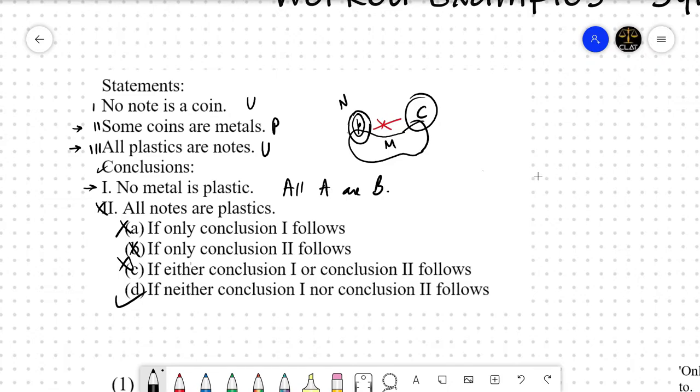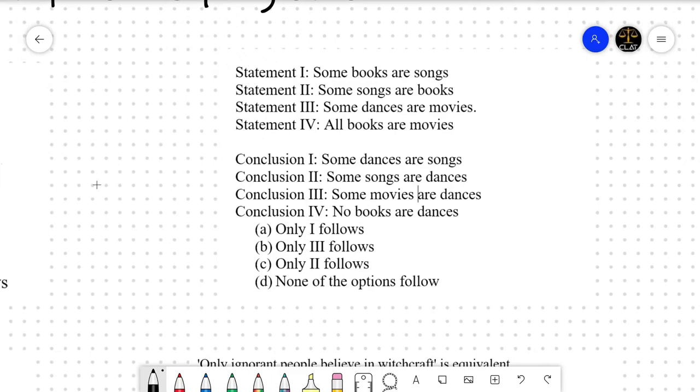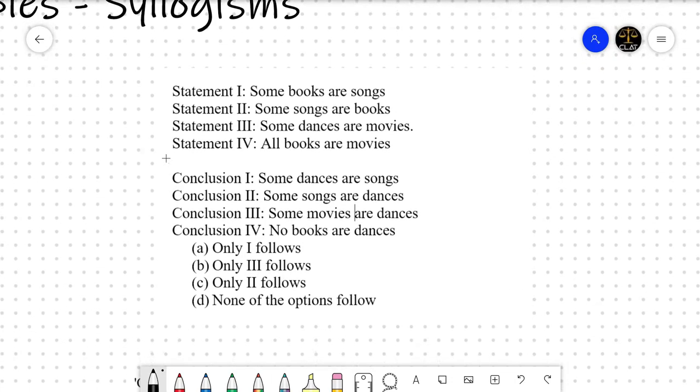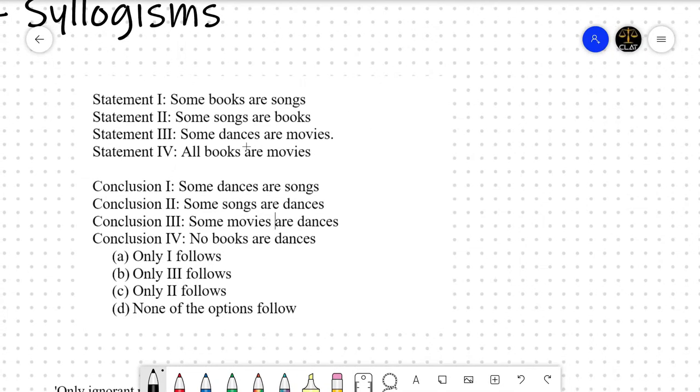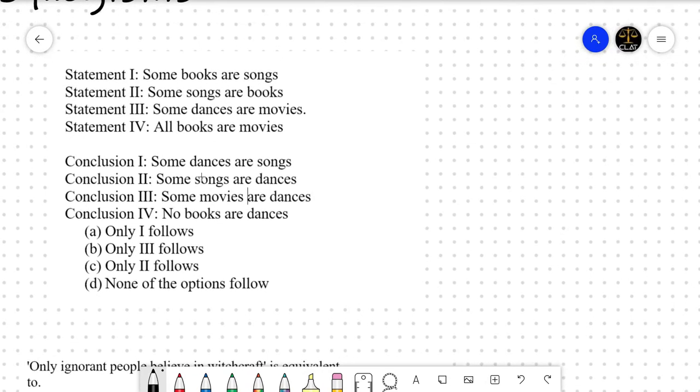Let us move to question number 2. Here we have 4 statements and 4 conclusions. Options are given, we need to solve them. The first statement is that some books are songs. Statement, sorry, first we should do the universal, right? This is a universal and particular.